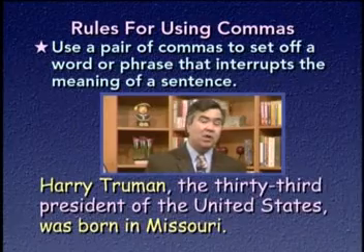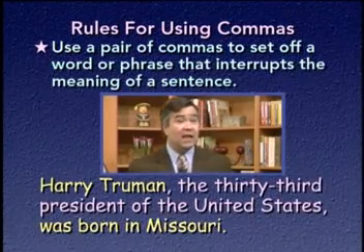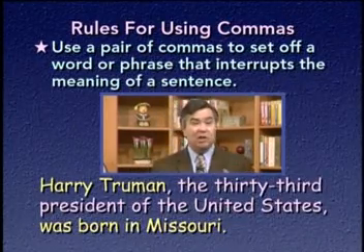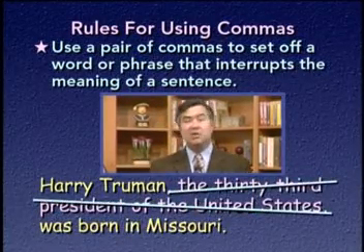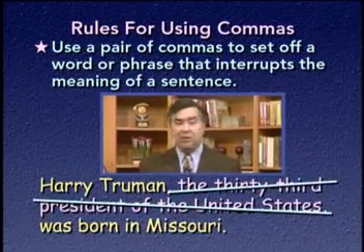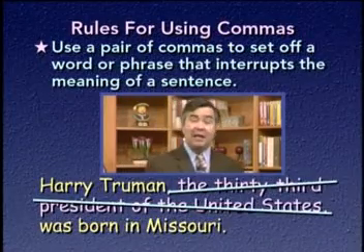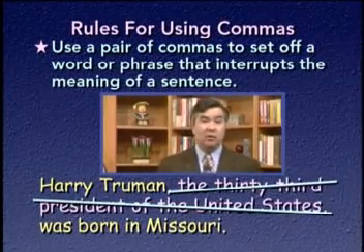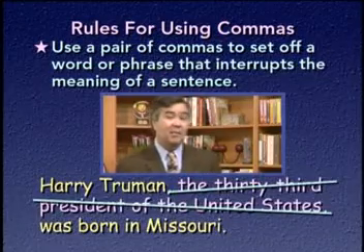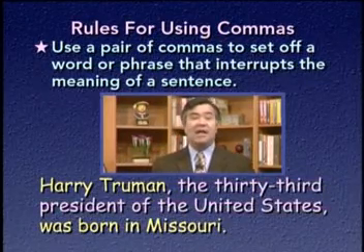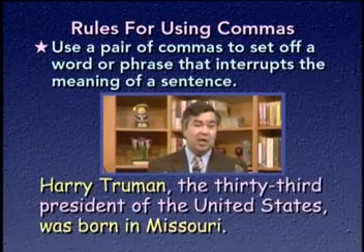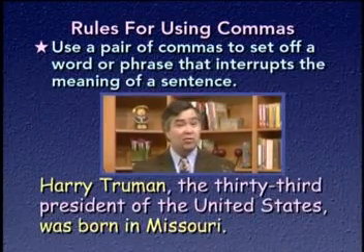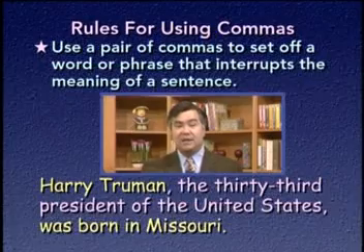We can tell this because if we eliminate those words altogether, what is left still makes sense and still has the same meaning. Harry Truman was born in Missouri. We understand exactly what's being said. This person, this man named Harry Truman, was born in Missouri. Those words that are added in the middle give a little more information and help to define a bit more about who Harry Truman was, but they're not strictly necessary, and they do interrupt the main flow of the sentence.